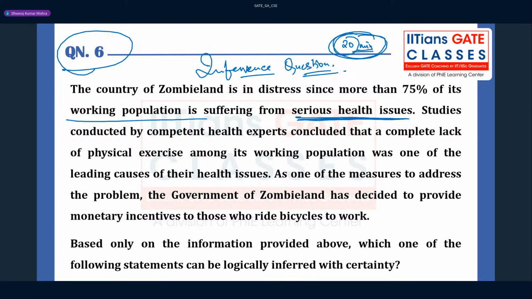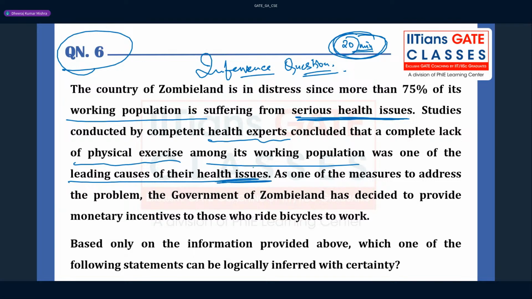There is a concerning or alarming situation. The country of Jubiland is in distress since more than 75 percent of its working population is suffering from serious health issues. Studies conducted by competent health experts concluded that a complete lack of physical exercise among its working population was one of the leading causes of their health issues.